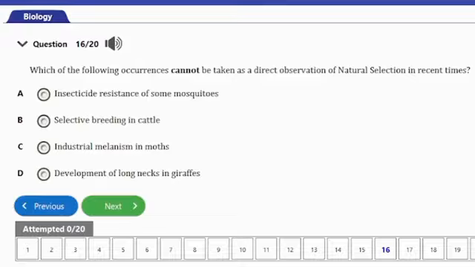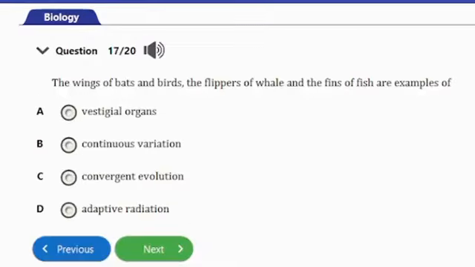On the other hand, selective breeding in cattle is actually a process where humans intentionally breed animals with desirable traits to produce offspring that can actually withstand certain environmental conditions. So that's it for that. Let's consider the next question.